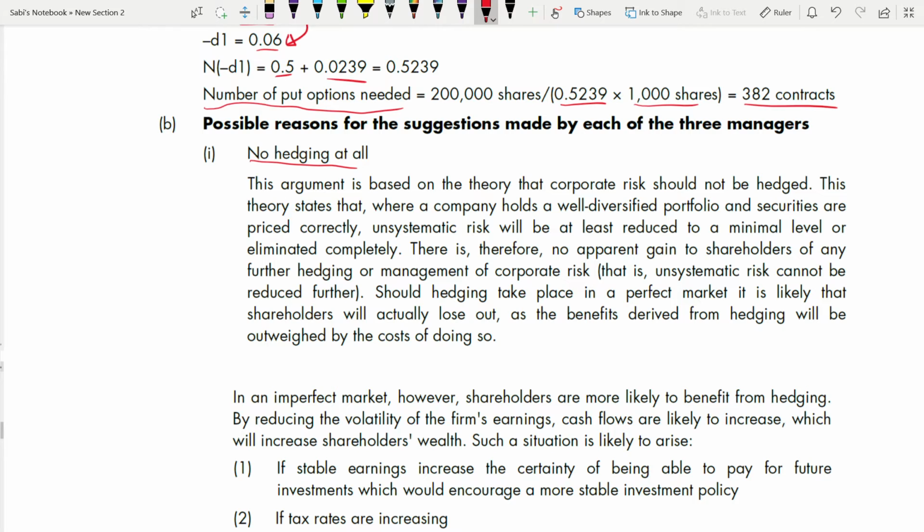Okay, so now we'll see why no hedging at all. This argument is based on the theory that corporate risk should not be hedged. This theory states that where a company holds a well-diversified portfolio and securities are priced correctly, unsystematic risk will at least be reduced to a minimum level or eliminated completely. Therefore, there is no apparent gain to shareholders of any further hedging or management of corporate risk. That is, unsystematic risk cannot be reduced further. See, when a company holds a well-diversified portfolio, even if you try to hedge, it will not reduce the risk any further.